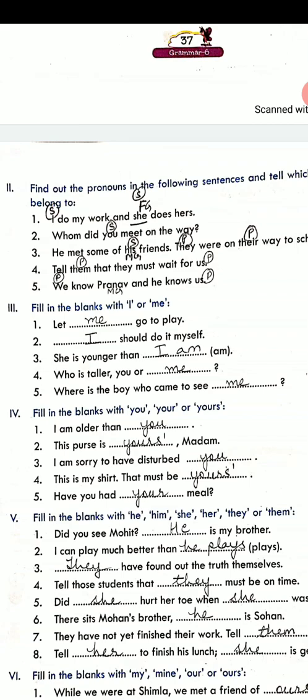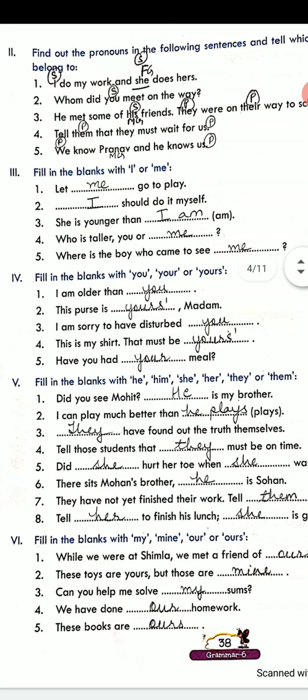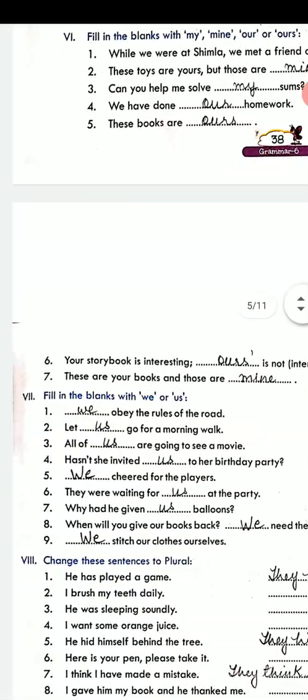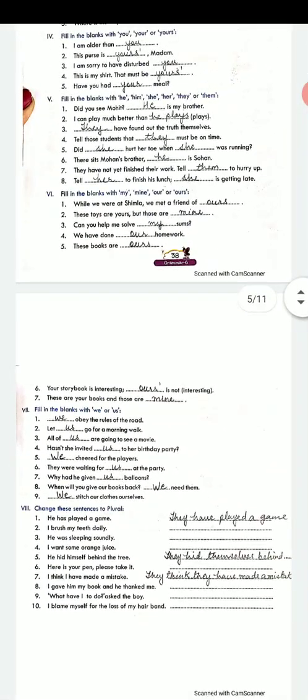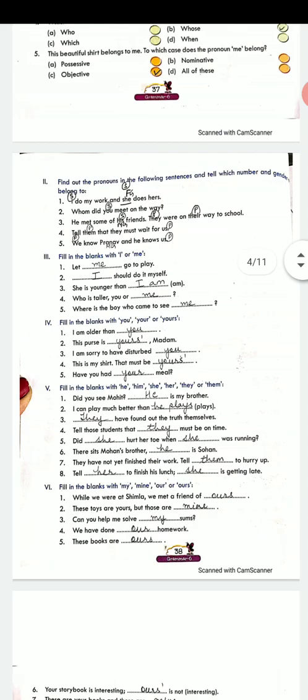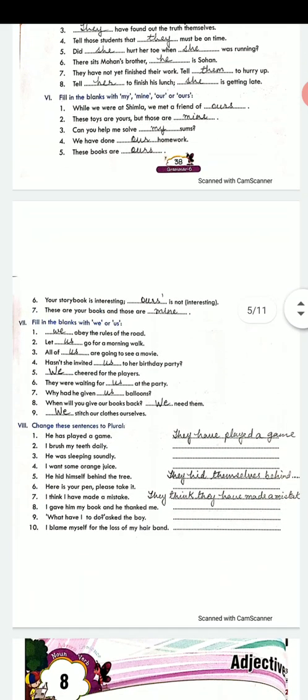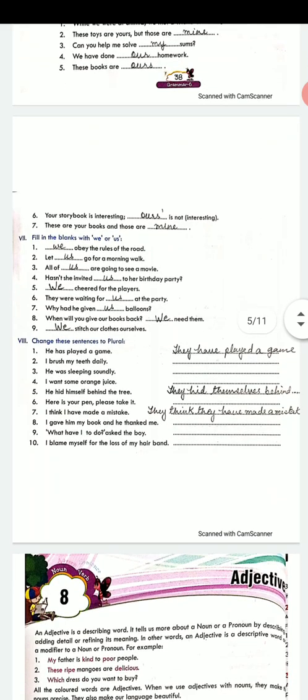Third exercise has been done for you. Likewise the fourth, fifth, sixth exercise. Most of them have been done for you. Now when we come to the last exercise, that is the eighth one, you have to change these sentences into plural. यहाँ पर एक person की बात हो रही है, आपको change करना है plural में.